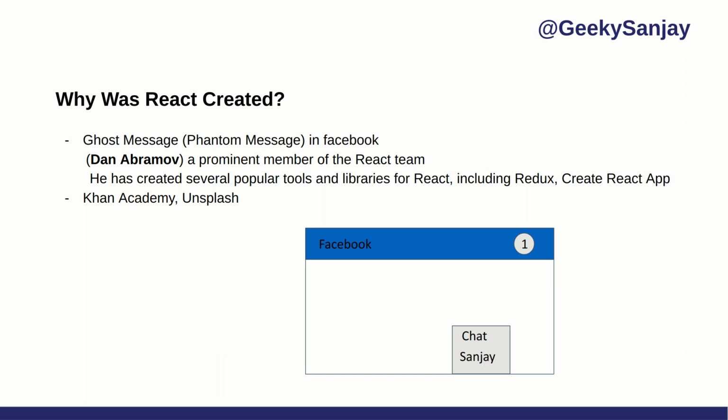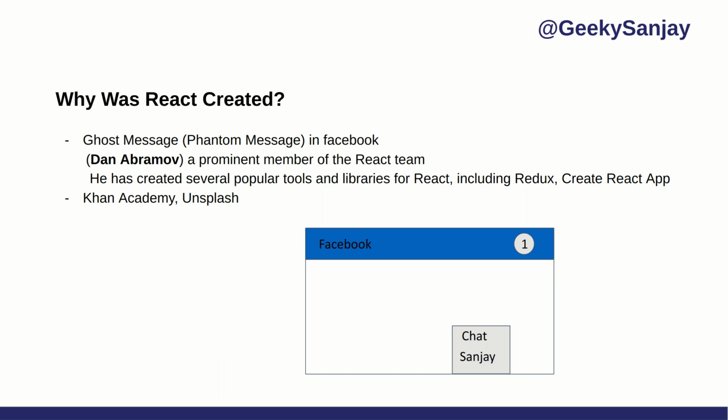There was a problem in Facebook called the phantom message. It's also called a ghost message. What is a ghost? Ghost means something which comes to you unknowingly, messages which you don't want but which keep coming. So the problem arose in Facebook.